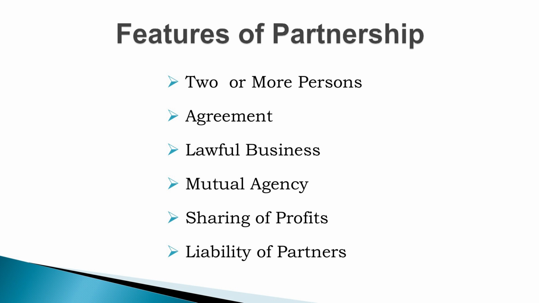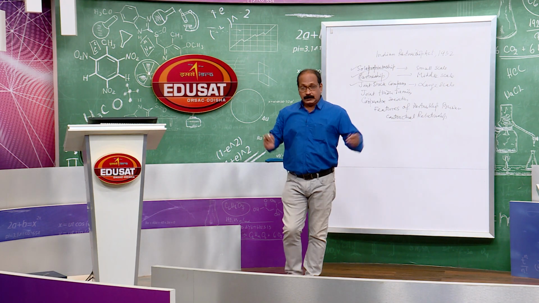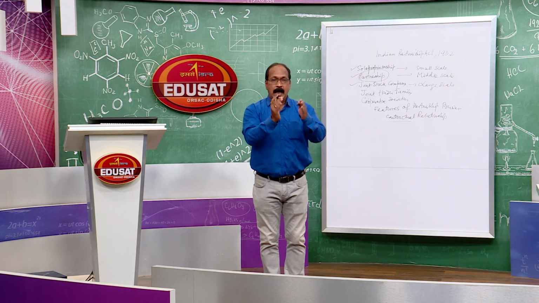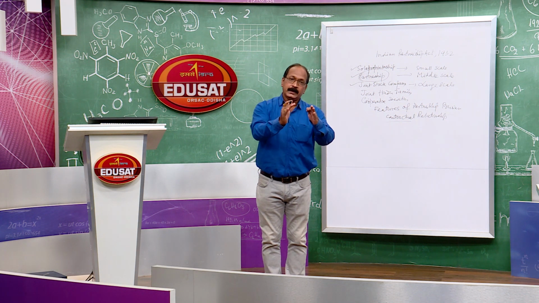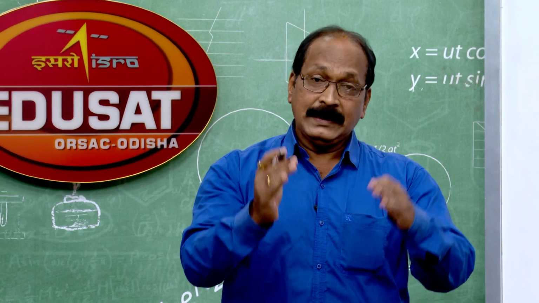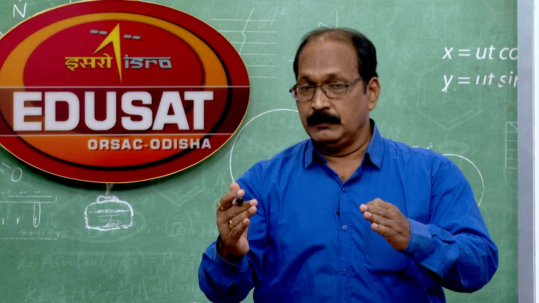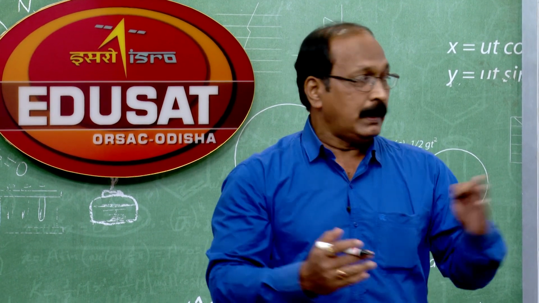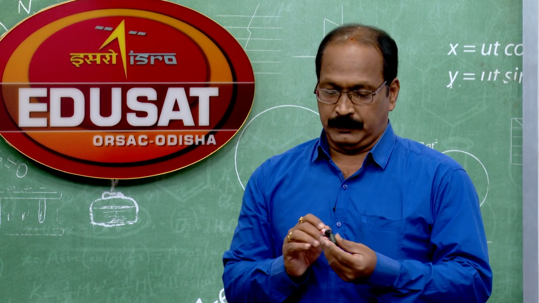Natural relationship means father-son relation, brother-sister relationship, but in case of partnership, there is a contractual relationship, very important. Because of this organization, an agreement is to be made. That agreement becomes viable because of this contractual relationship.